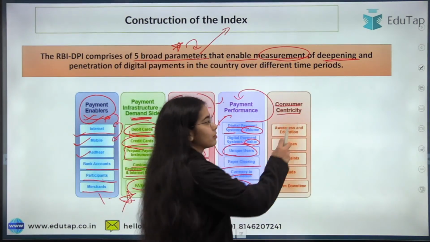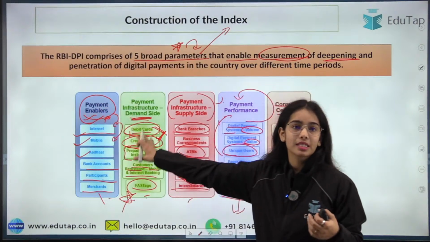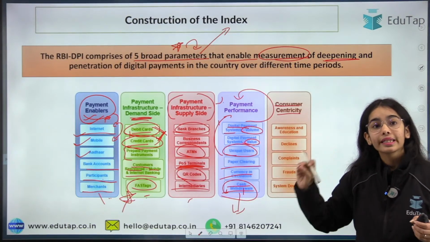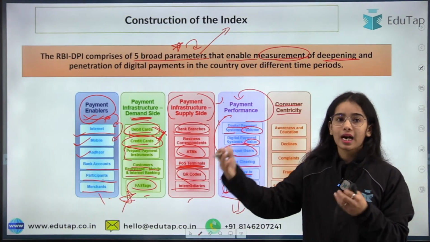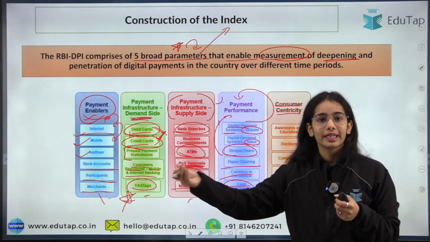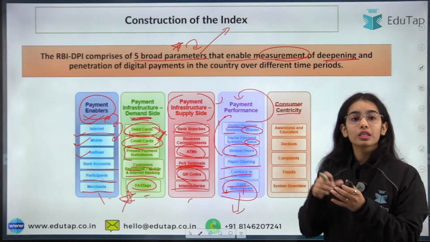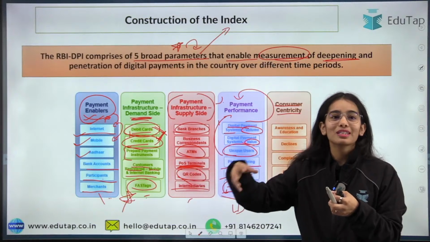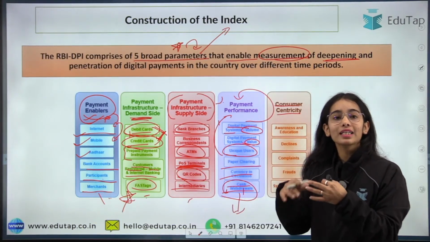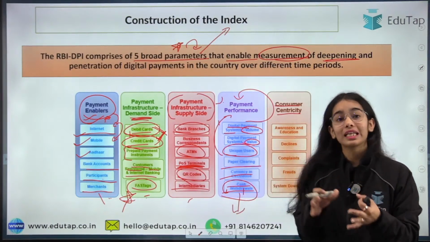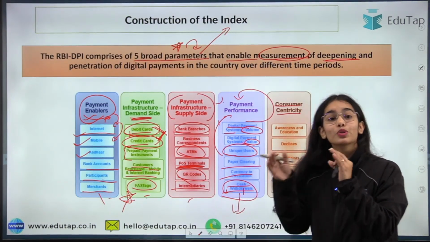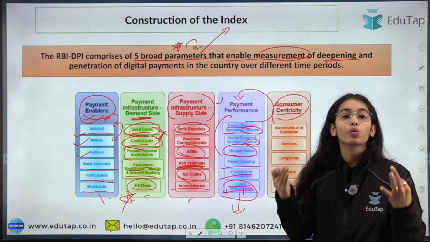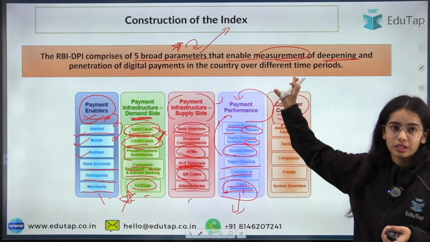Now, consumer centricity. We have understood that on the supply side and demand side, infrastructure is required, payment enablers are required, and payment performance has to be seen. Then the consumers have to be made aware. Like there is a house helper that helps in the house. She didn't have a UPI ID. So my mother made her aware of how she can start using the UPI very easily. So now she has also started using the UPI. So you can understand that consumer centricity means that we have to make the people around us more aware about the digital payments.